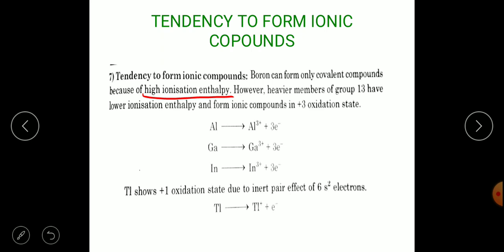However, heavier members of group 13 have lower ionization enthalpy and have the ability to form ionic compounds in the +3 oxidation state. Some examples are aluminium, gallium and indium. Thallium shows the +1 oxidation state due to the inert pair effect of the 6s2 electrons, and it also forms ionic compounds.